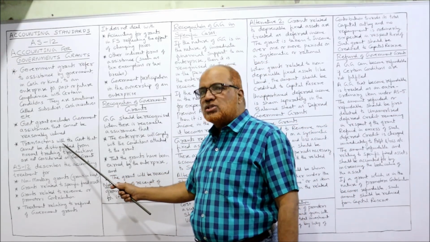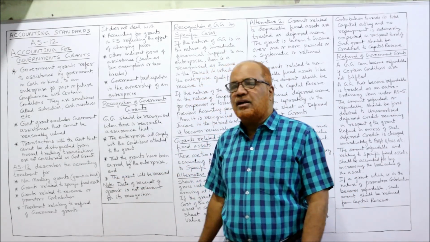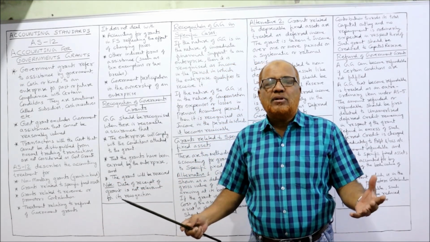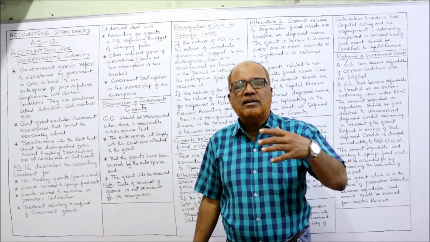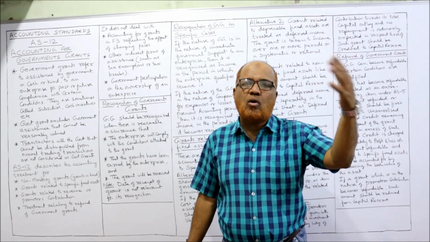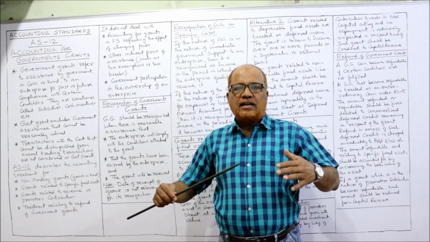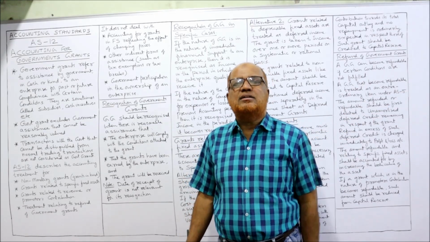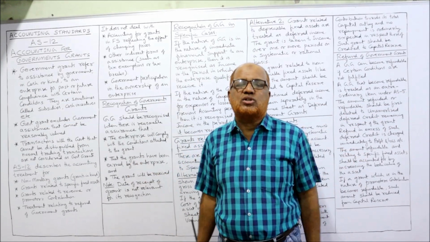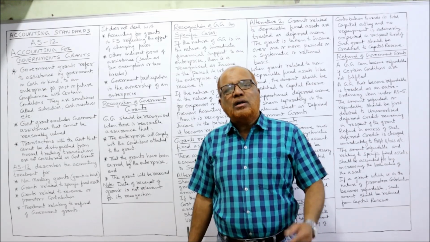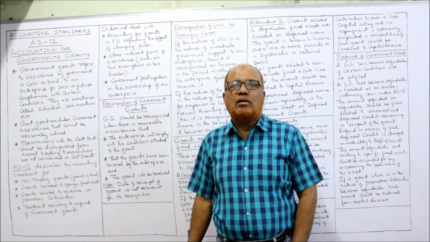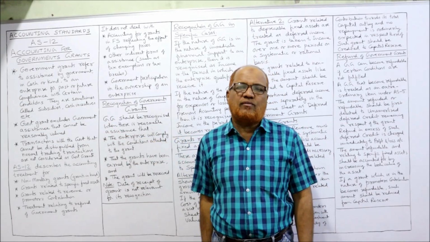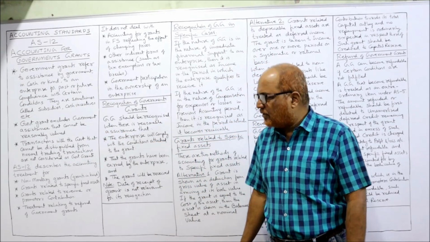Then, transactions with the government that cannot be distinguished from the normal trading transactions. Some enterprises will have normal trading transactions with the government. That means the enterprise is dealing with the public and also dealing with the government in normal trading transactions. Again, whatever assistance is given by the government will not be covered under government grants of AS12.